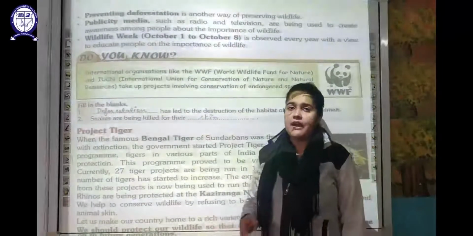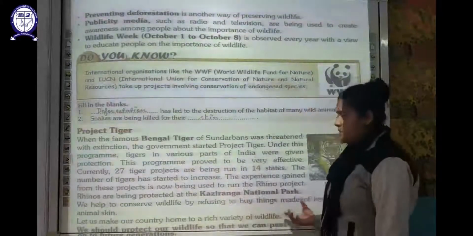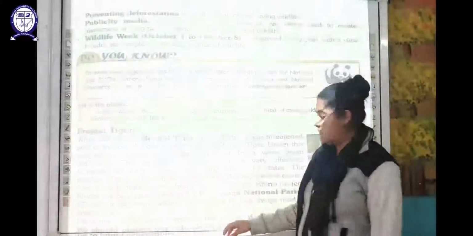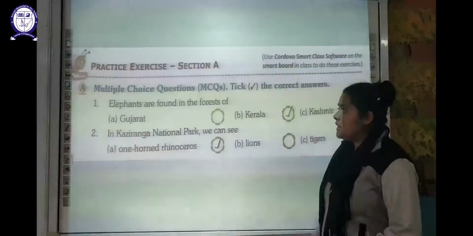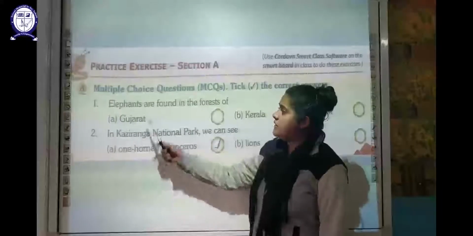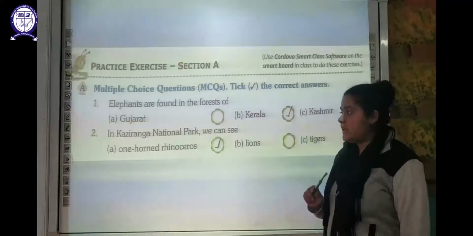That is our national heritage, and so that in the coming generation we can provide this national heritage to our future generation. So now moving on to the exercise part. The first multiple choice question is, elephants are found in the forest of. So they are found in the forest of Kerala.